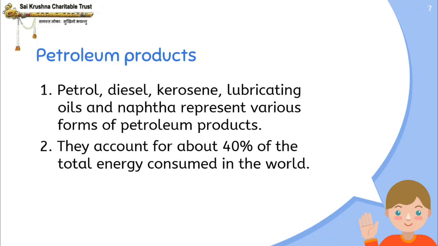Right? So which are the petroleum products which are found? Yes, it is petrol, diesel, kerosene, lubricating oils and naphtha. So what do you mean by naphtha? It is nothing but a flammable liquid hydrocarbon mixture. So where is it used? Basically it is used in liquid fuels and diluents for paints.